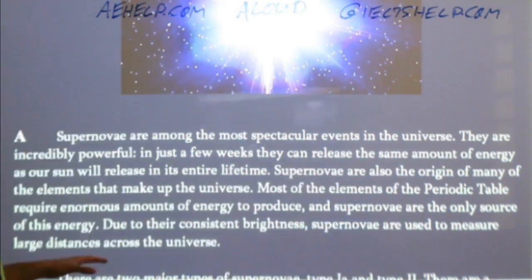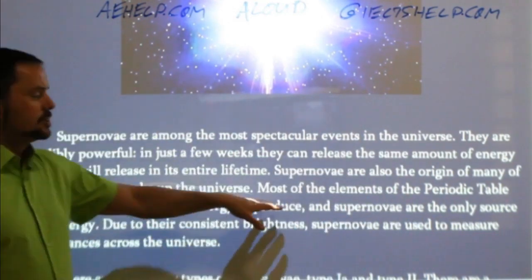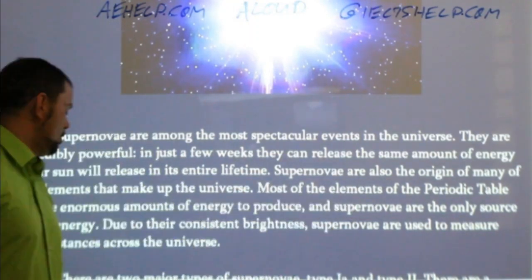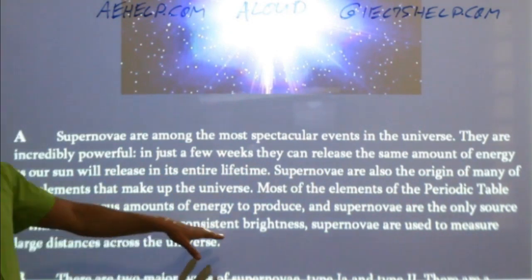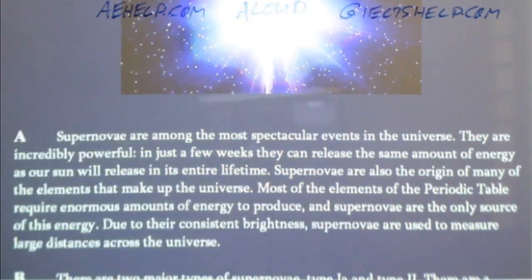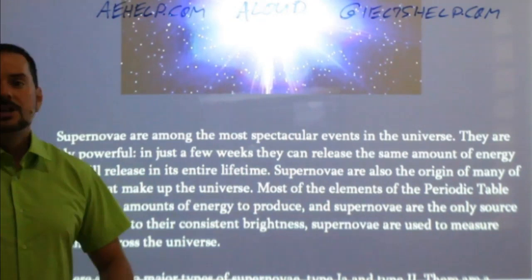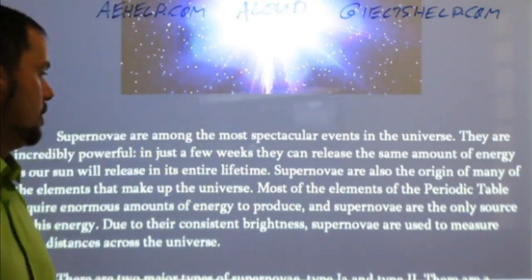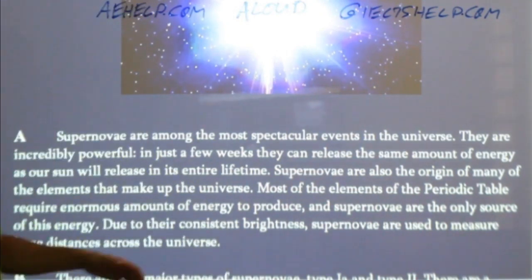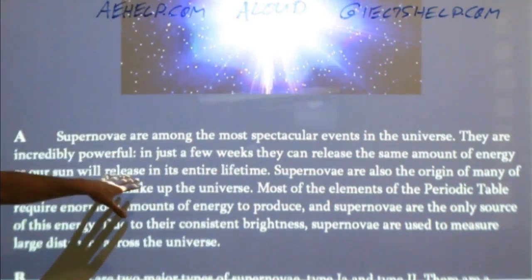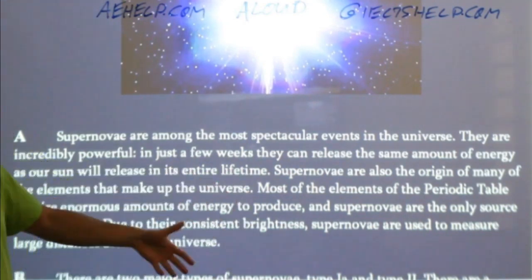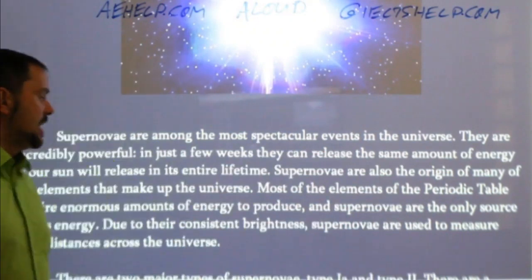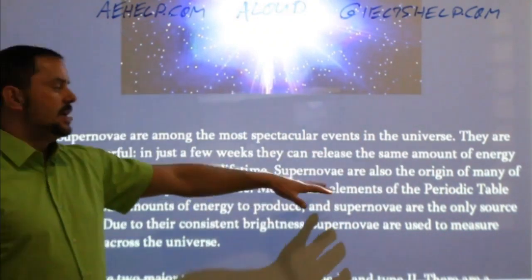Supernovae are also the origin of many of the elements. Most of the elements of the periodic table require enormous amounts. Supernovae are the only source of this energy. Due to their consistent brightness, supernovae are used to measure large distances. So what will the paragraph talk about first? We'll probably talk about the energy of supernovae and their lifetime. What will the essay talk about first? Their energy, their lifetime.